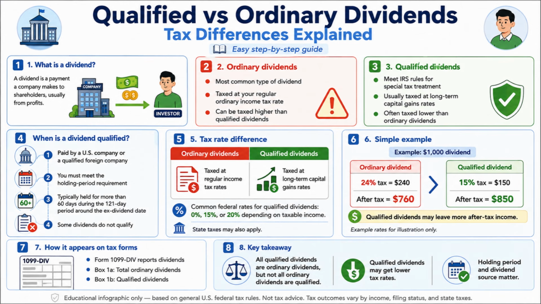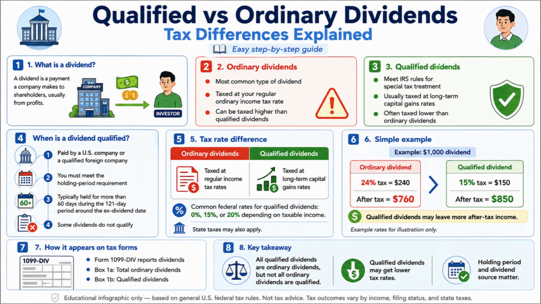For example, imagine you receive a $1,000 dividend. If it is treated as an ordinary dividend and taxed at 24%, you may pay $240 in tax and keep $760 after tax. But if the same dividend qualifies for a 15% tax rate, you may pay only $150 in tax and keep $850 after tax. So, in this example, the qualified dividend leaves more money after taxes.